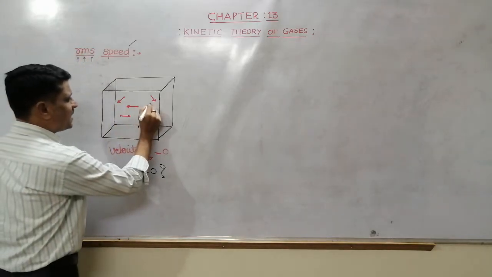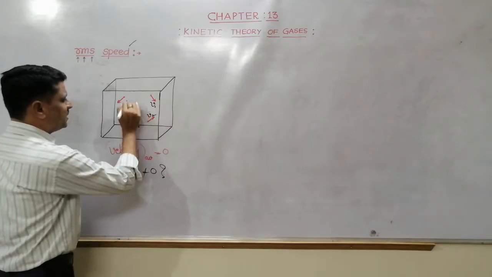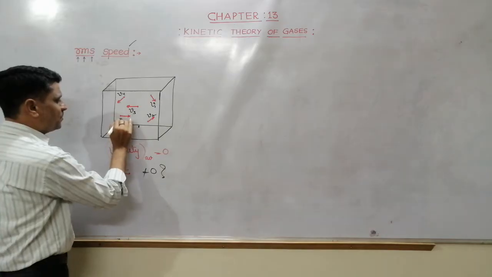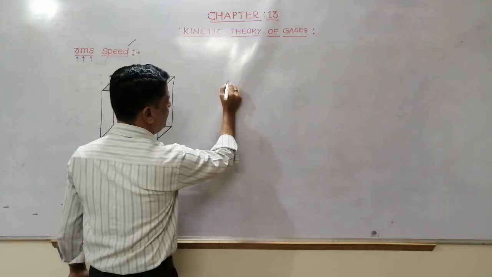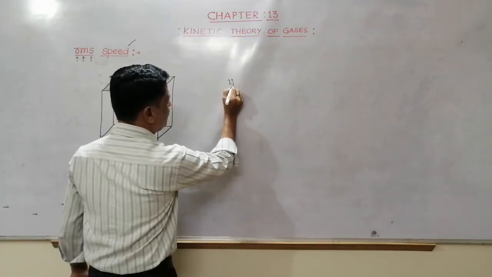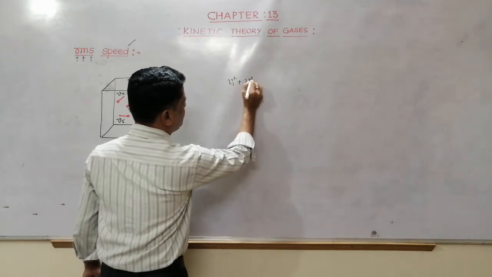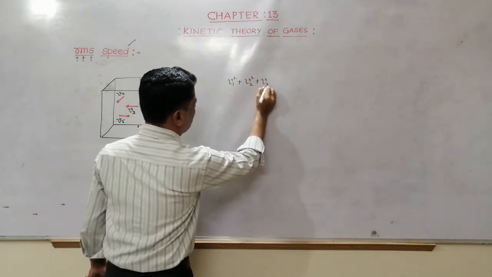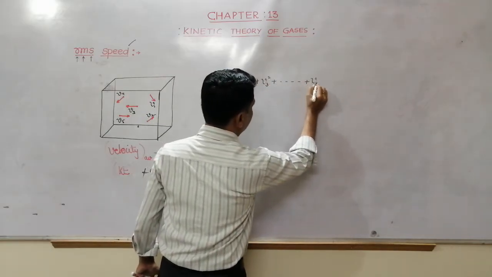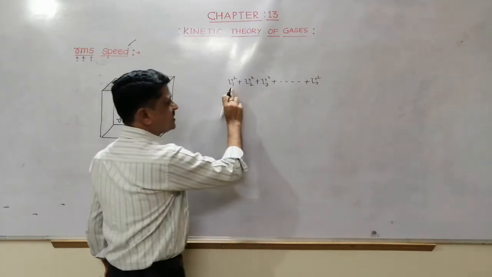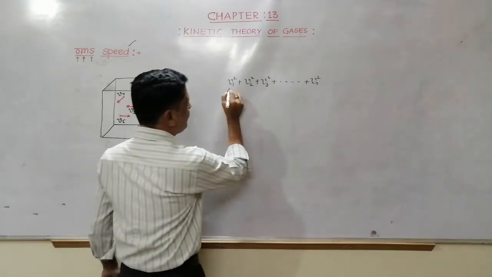Assume this particle has velocity v1, this has v2, v3, v4, v5 and so on. Then if I take v1 square plus v2 square plus v3 square plus dash plus vn, this is nothing but the sum of the squares of the speed of each molecule.